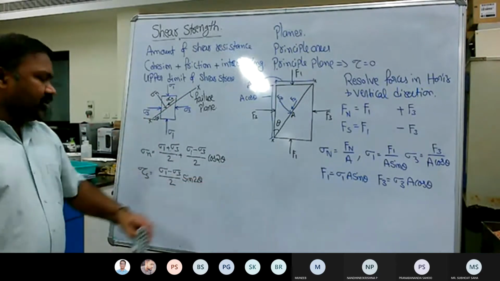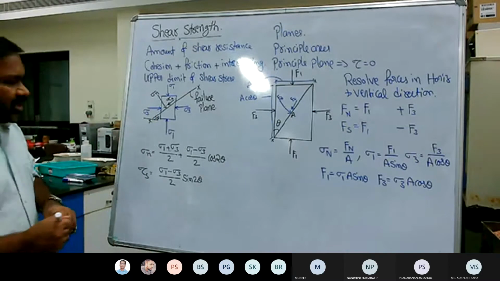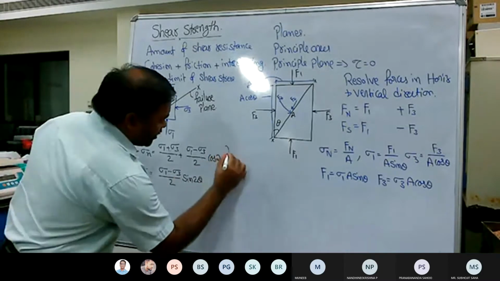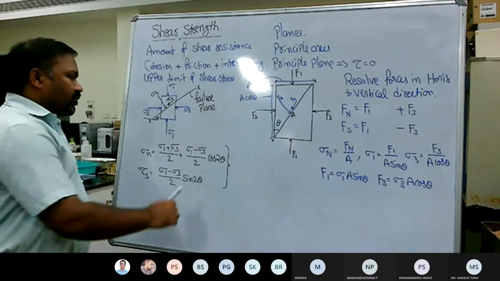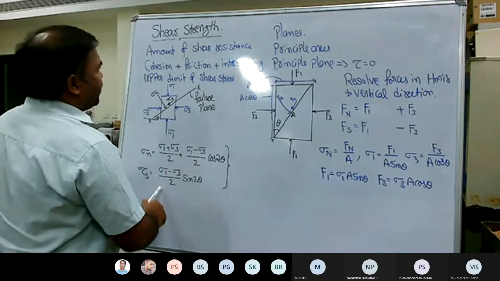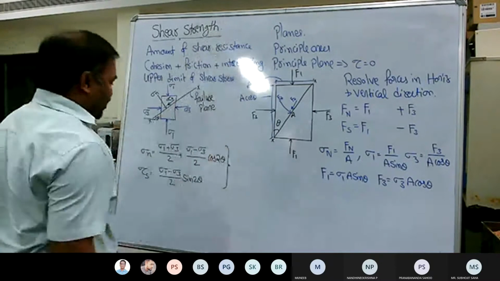From these two equations you can understand under what circumstances the normal stress becomes the maximum and the shear stress becomes the maximum. Usually we understand this in terms of the shear strength, because we are discussing shear strength.